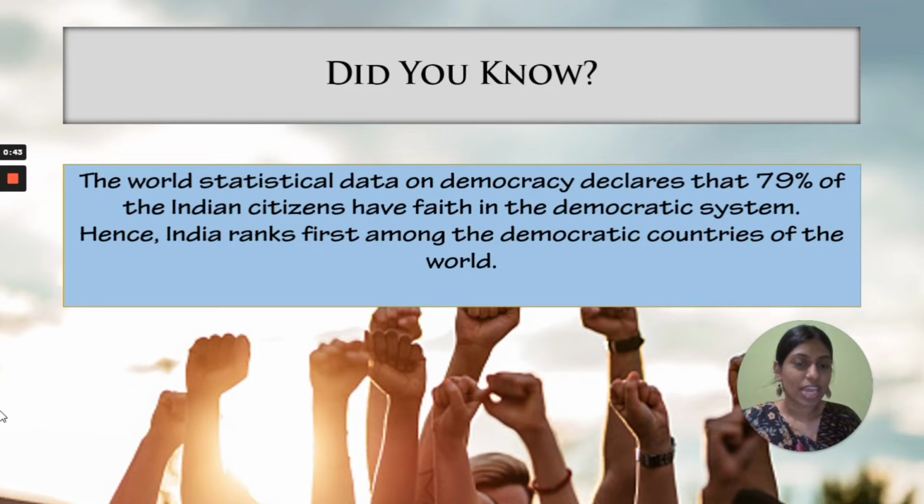So in India, we have a representative democratic system. So we Indians believe that the person that we elect will protect the welfare of the people and make the right rules and regulations for the country. So that is about democracy. So let's do a small recap of what we have seen from the beginning.